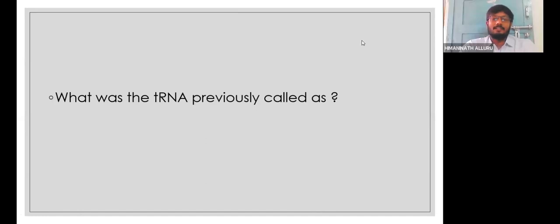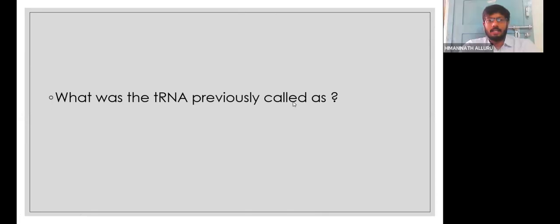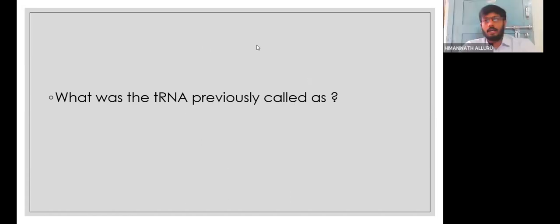Yes, teachers. So what is the answer for this question? It is actually sRNA. Soluble RNA, or sRNA, is the name given to this particular adopter molecule. Heterogeneous RNA, sir, is also there, and we can even call it hnRNA. Yes, very nice. And we also call it adopter RNA. Previously we used to call it that.